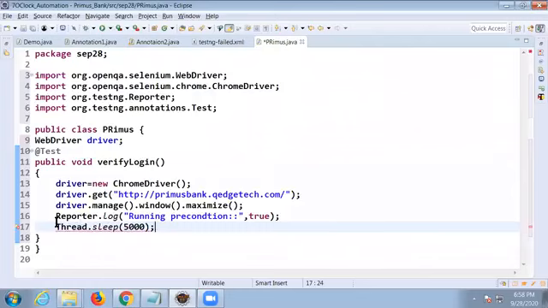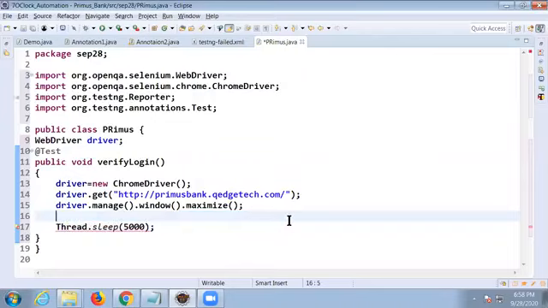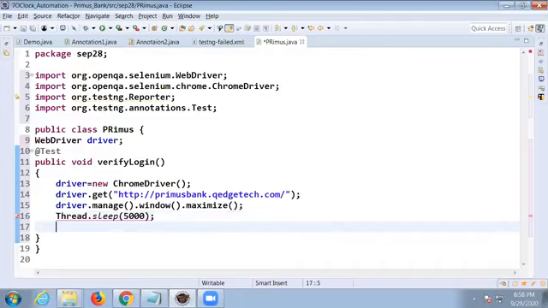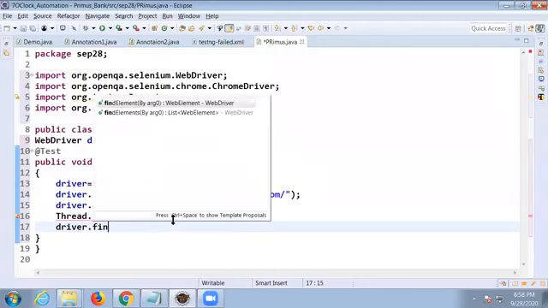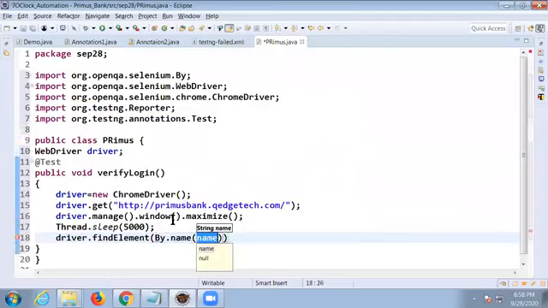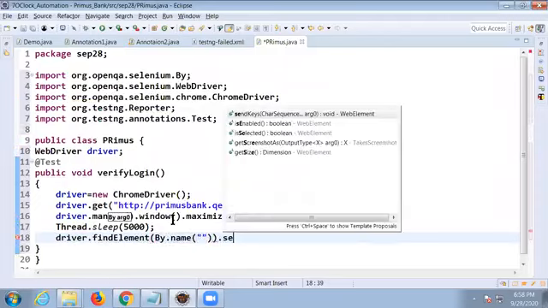Now I'll write code for login. driver.findElement(By.name(value)).sendKeys.